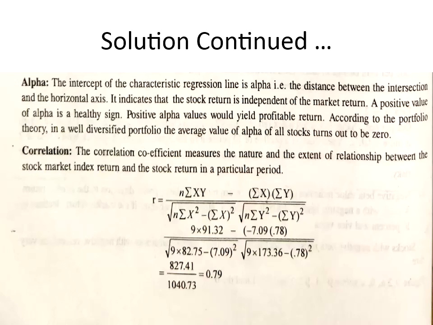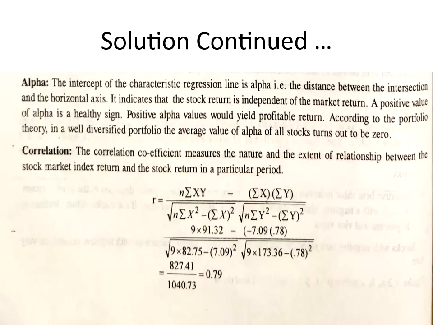So R, we use the letter R for the correlation coefficient, which is equal to n into summation of x into y minus summation x into summation y, whole divided by square root of n into summation x square minus summation x whole square, multiplied by square root of n into summation y square minus summation y whole square. Whatever values we have got, summation of xy is 91.32, please put it here, summation of x into summation of y. If we keep on putting, we get the correlation coefficient value as 0.79. So 0.79 is the correlation coefficient value.